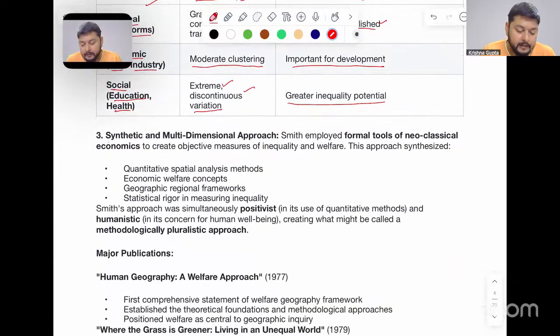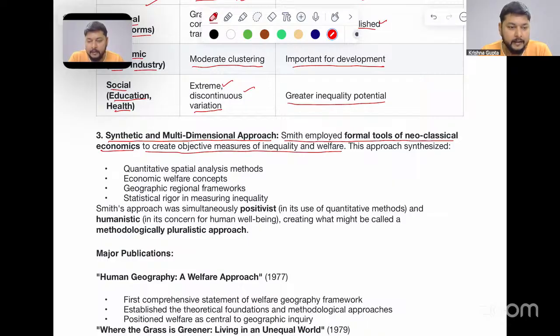Then a synthetic and multidimensional approach was also taken up here. Smith employed formal tools of neoclassical economics to create objective measures of inequality and welfare. This approach synthesized something important here, that is quantitative spatial analysis methods. For example, we can see what the income of people is, what the education level of people is.